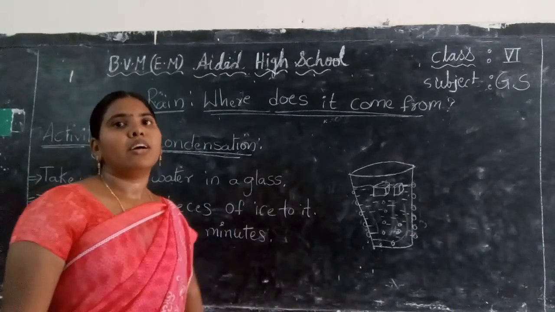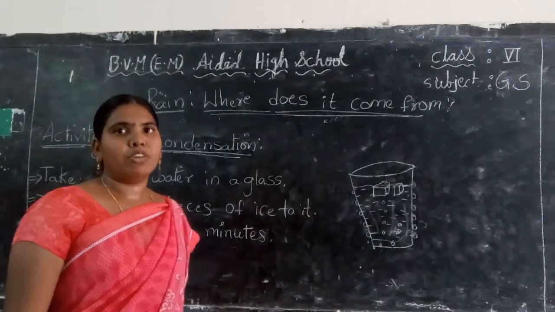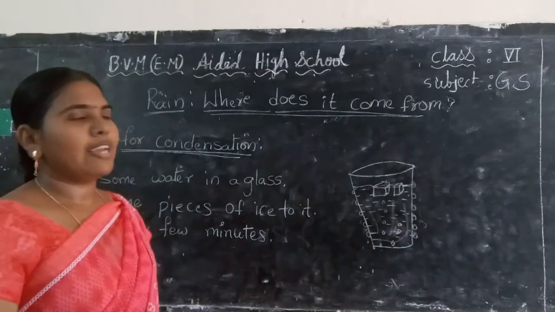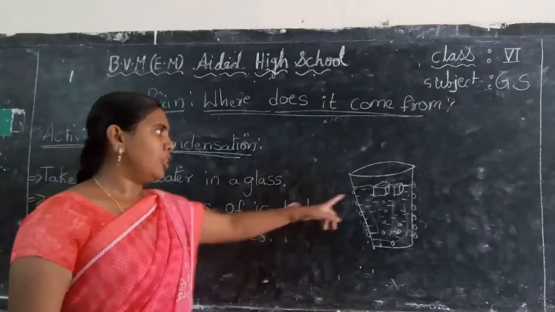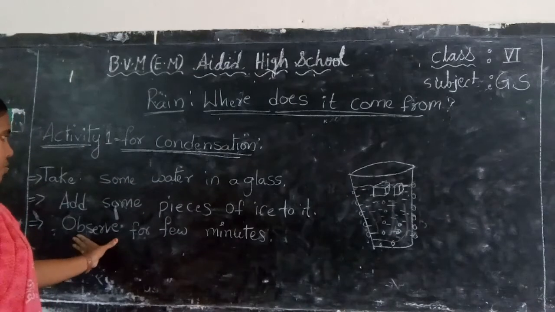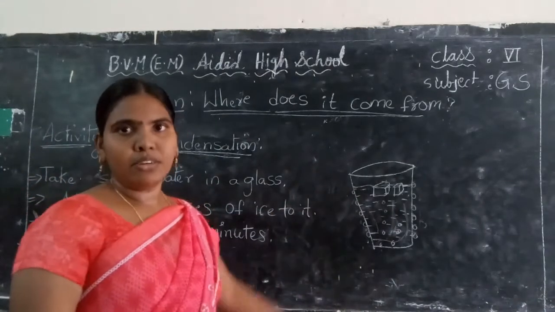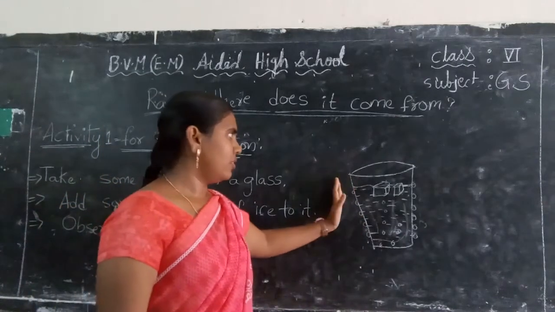In your house, we have ice cubes in the refrigerator. Take 2 or 3 pieces, add them into the glass, and observe for a few minutes. After that, you observe what happened to this glass.